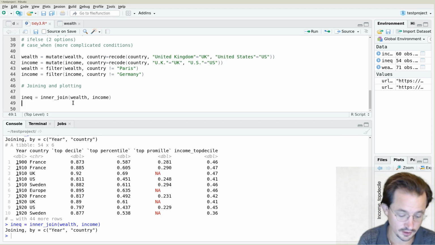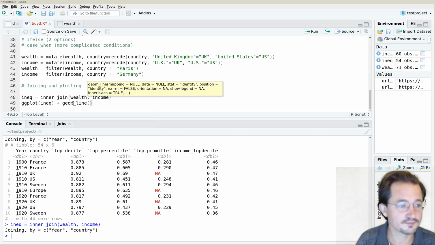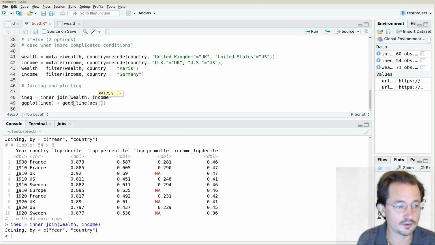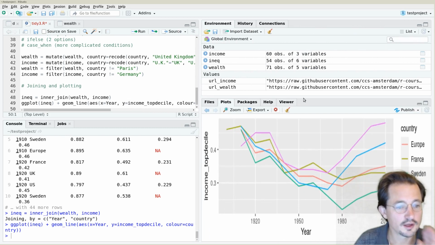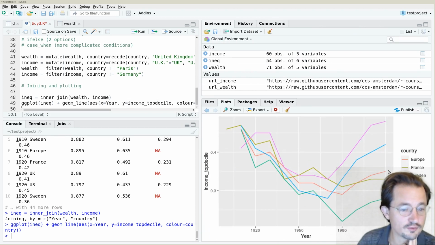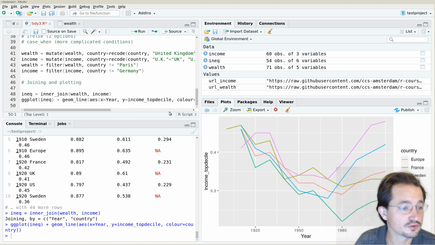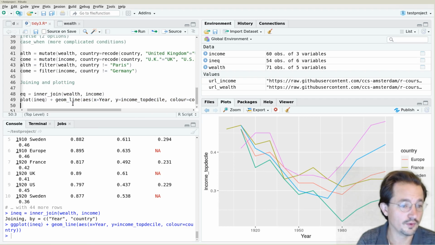For example, we could say we plot the inequality, and we add a nice little line where we say the x equals the year, and the y equals, for example, the income inequality top decile, and the color is the country. And let's make the plot window a little bigger so you can actually see what's happening. And so here you see again the income inequality that we saw earlier as well. What is nice now, because it's one data set, we can quite easily also add a line for the wealth inequality.